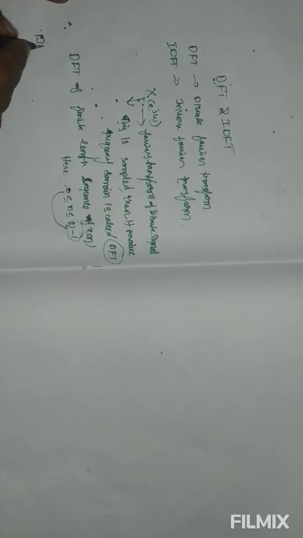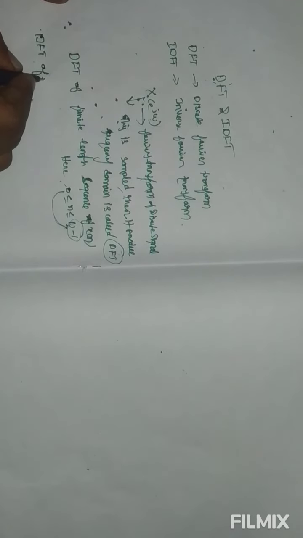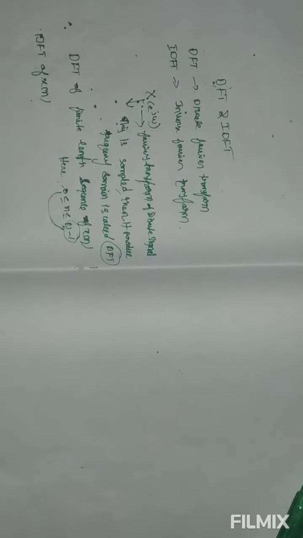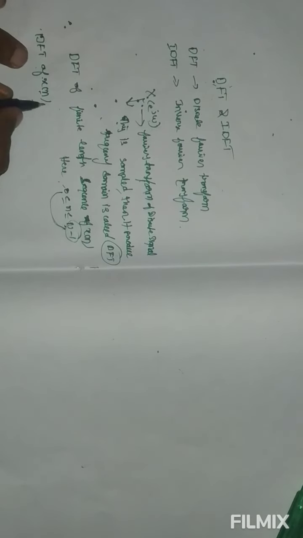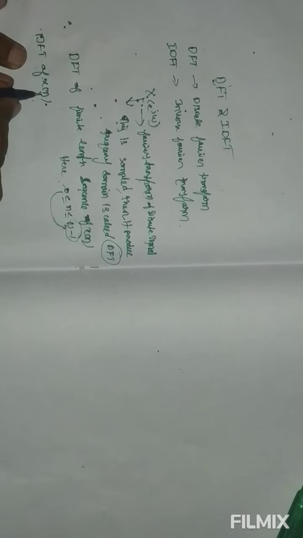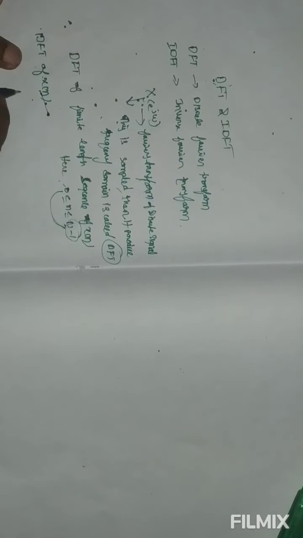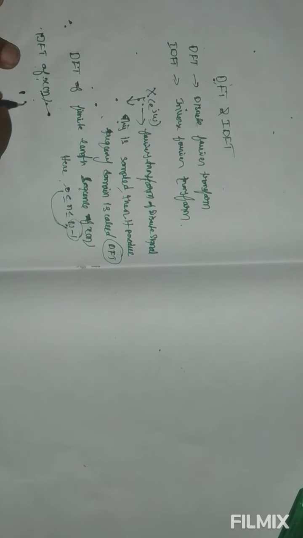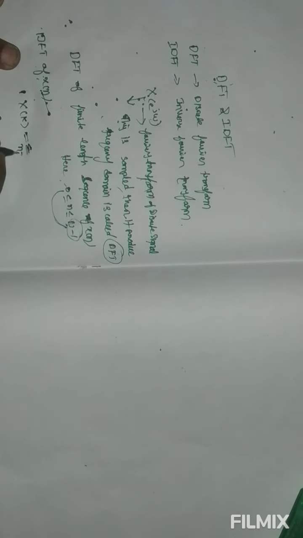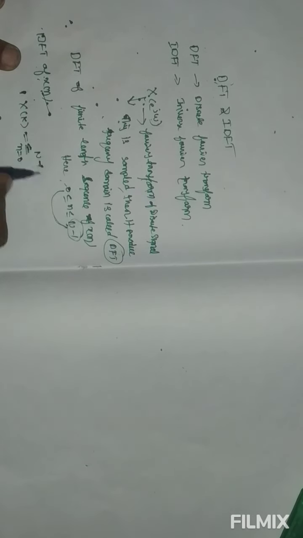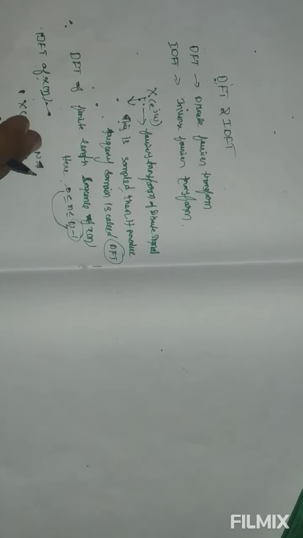Suppose we consider the DFT of x of n, which is a discrete time signal. The DFT is X of k equal to sigma n equal to 0 to N minus 1. Here capital N is the length of the sequence, or the number of samples in the discrete time signal.